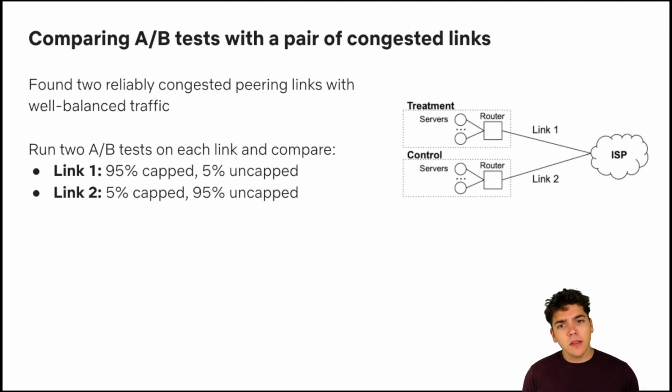However, we got very lucky and we found a very special location at Netflix which allowed us to do this. This location had a pair of very reliably congested peering links, where every night, during the peak hours, these links would become congested. The traffic between these two links was also very well balanced, and we were able to run separate experiments on each of these links. What we did, we ran a 95% A/B test on one link, a 5% A/B test on the other link, and we compared the two results.